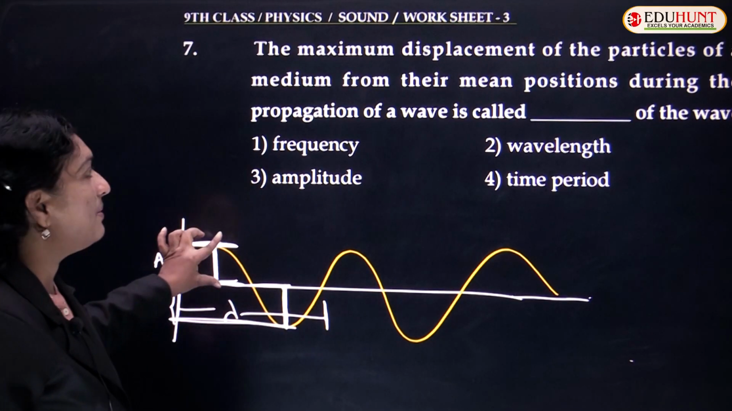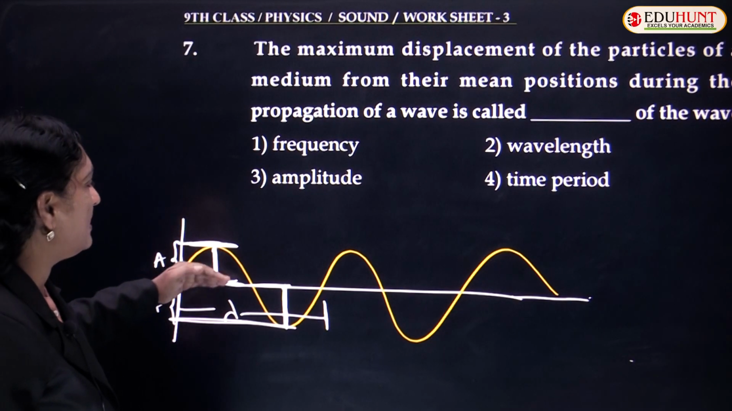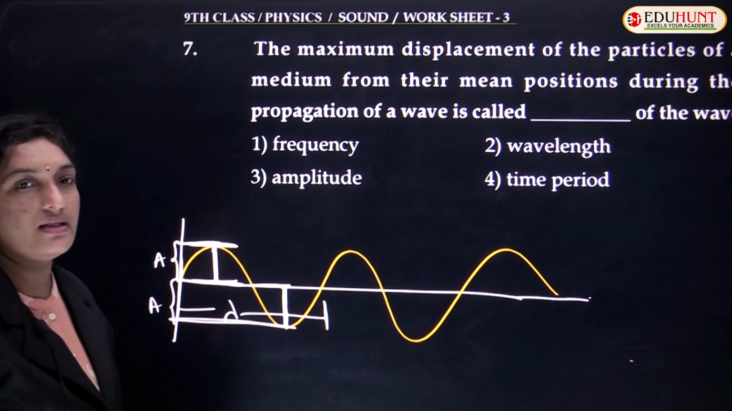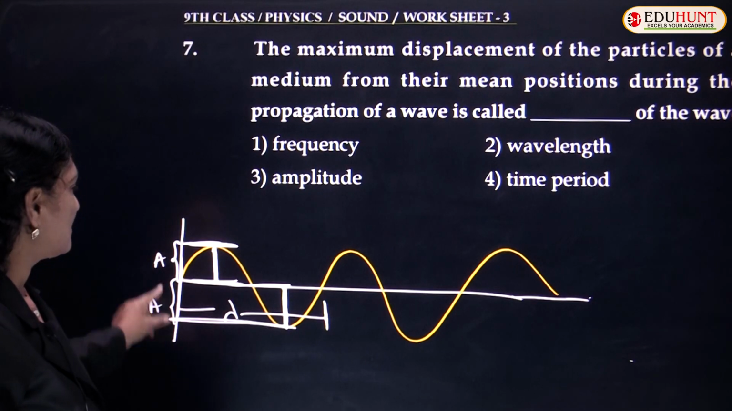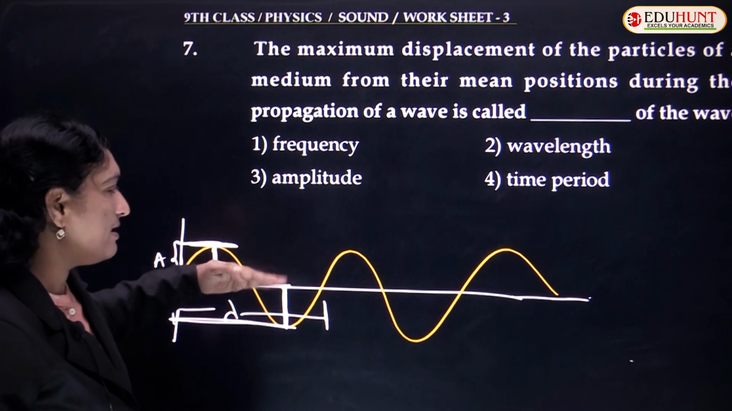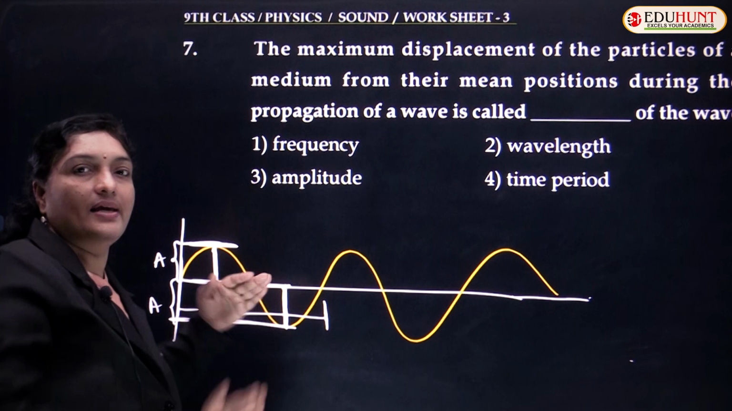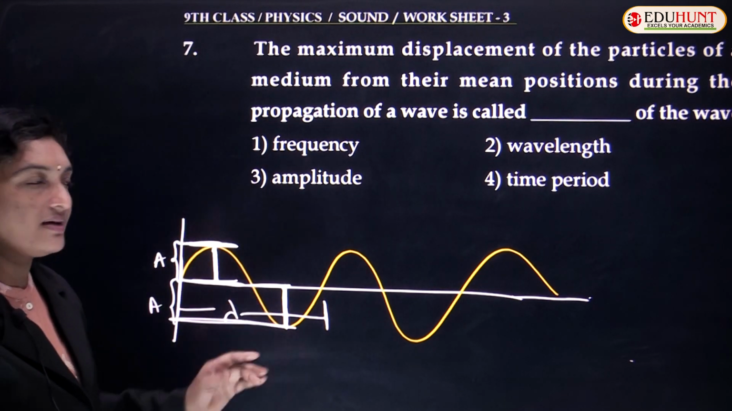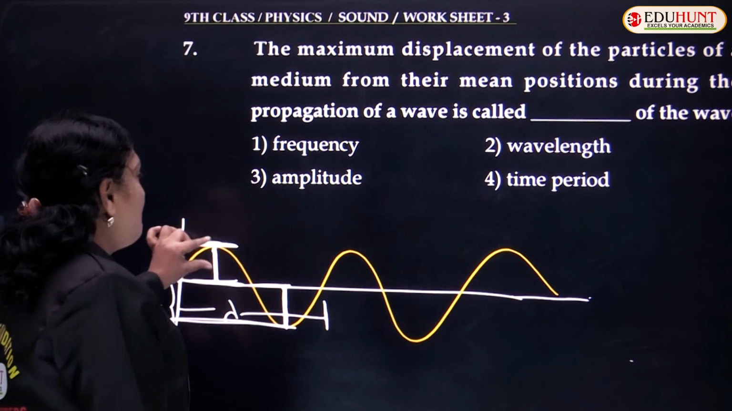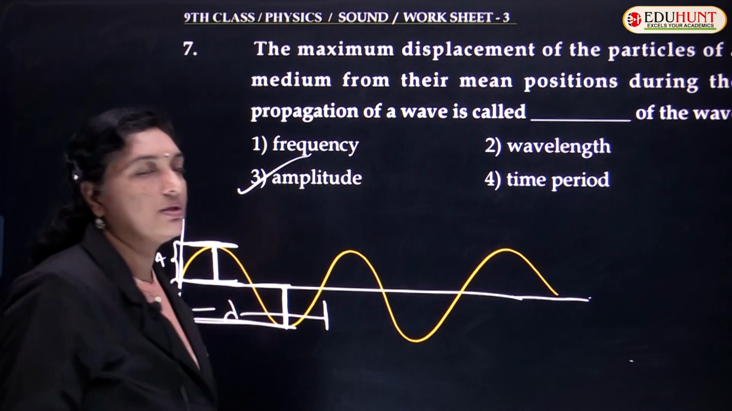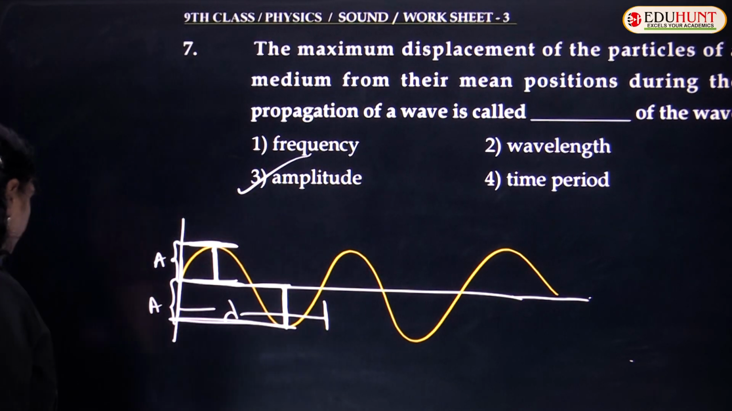So the maximum displacement of the particles of a medium from their mean position during propagation is called amplitude. From the mean position, how far it travels towards the extreme positions indicates the amplitude of the wave. So the third option must be true.